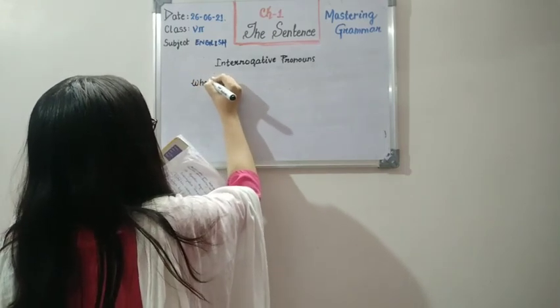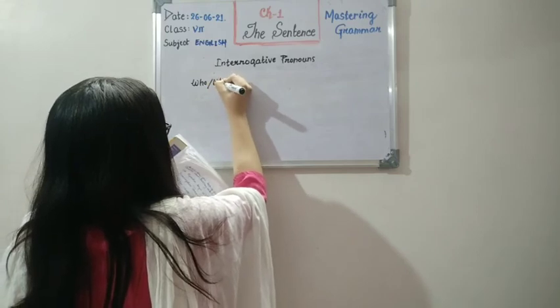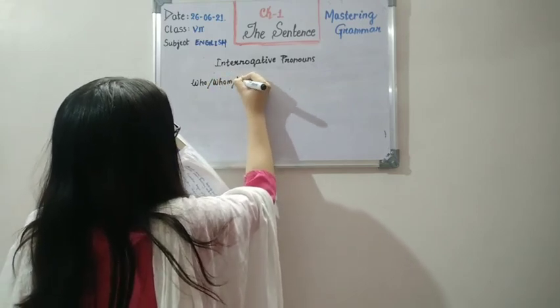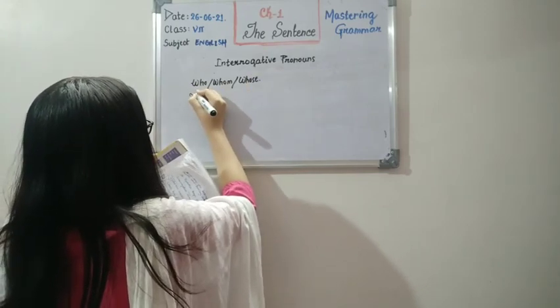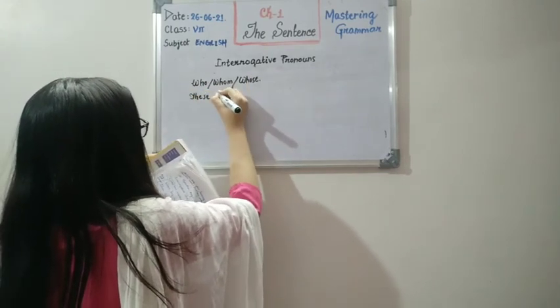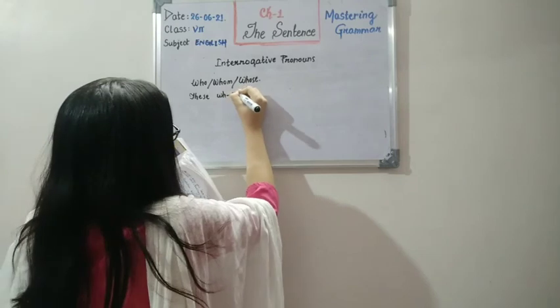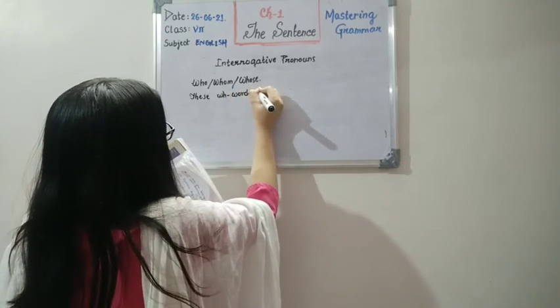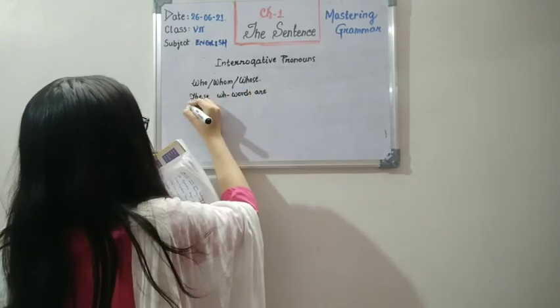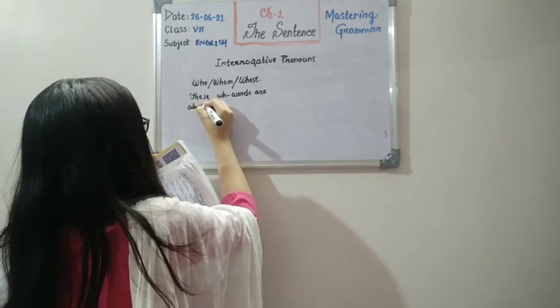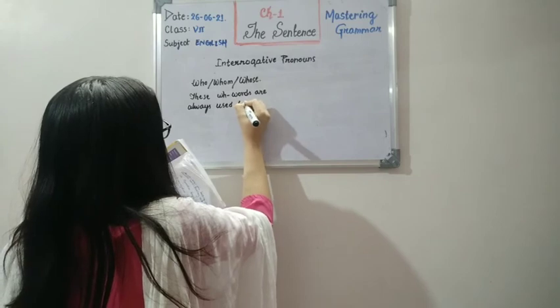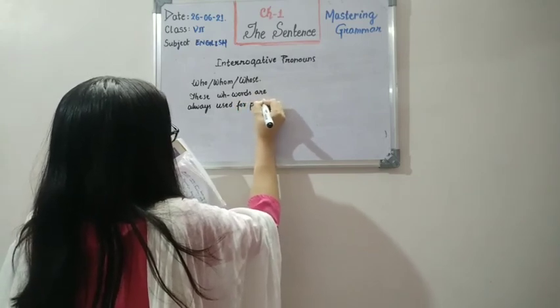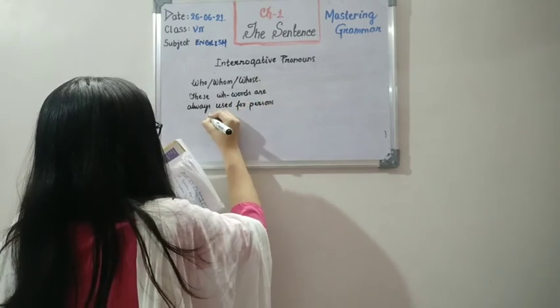About who, whom and whose, we learned that these WH words are always used for persons only.